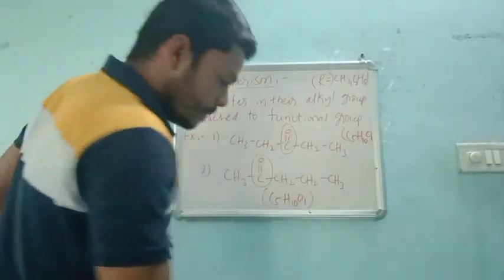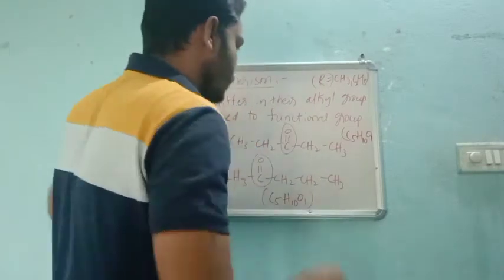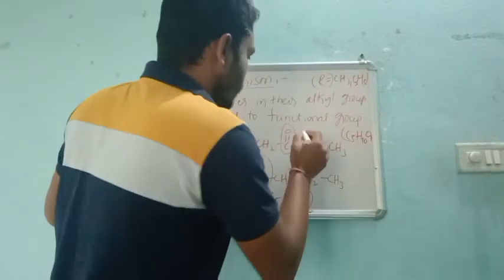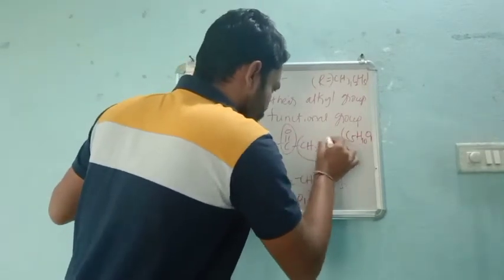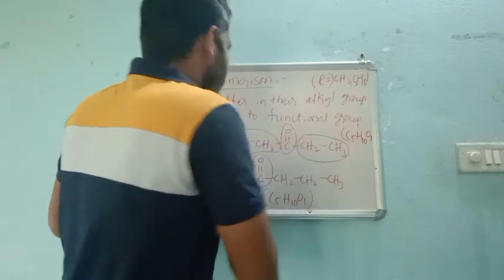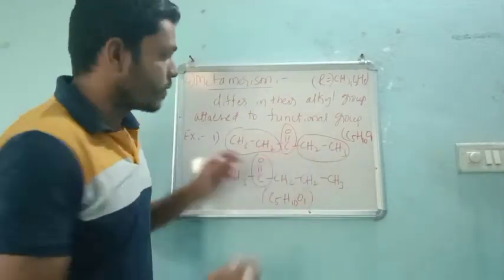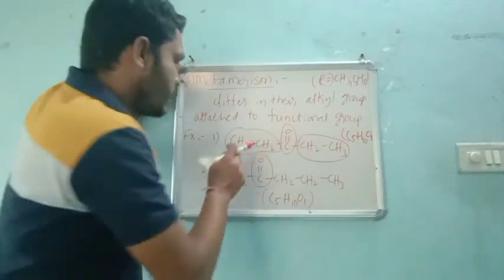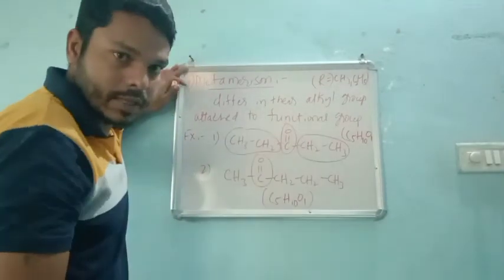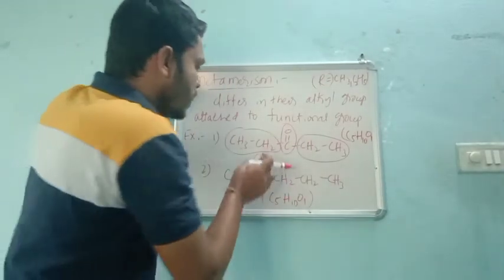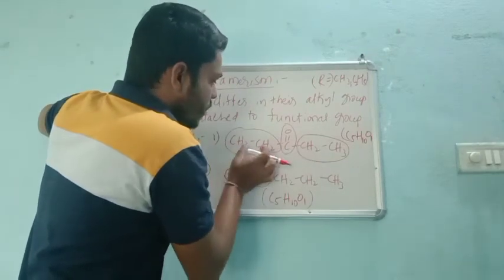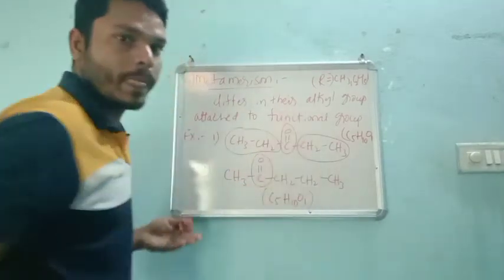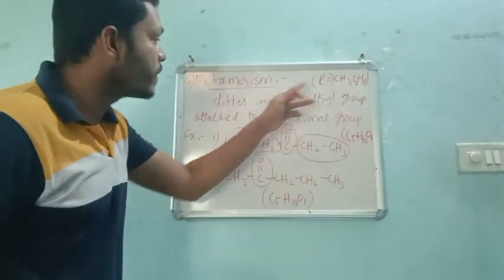So you just see, in the first case, these are the alkyl groups, correct or no? See, C2H5, that means alkyl group, right? C2H5, one hydrogen less than the alkane. Those are called alkyl groups. So here C2H5, C2H5 alkyl groups are attached to the functional group. They must differ in their alkyl groups.